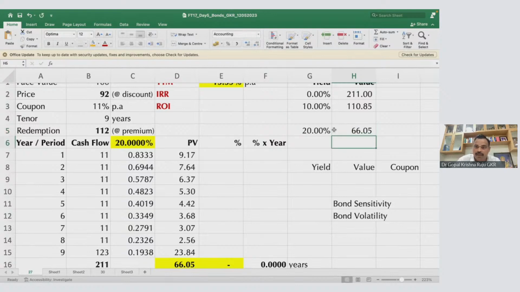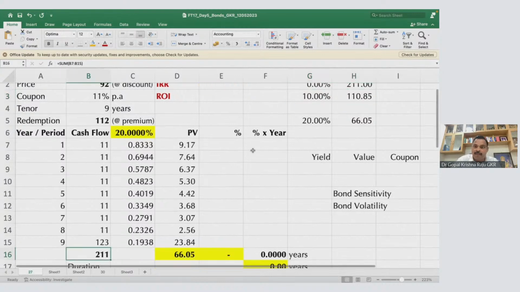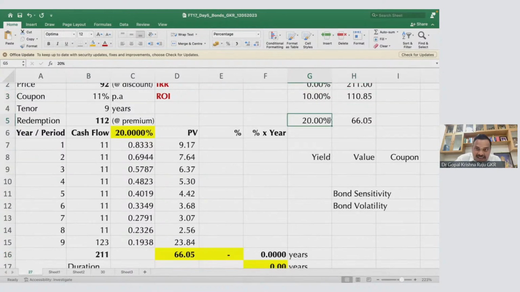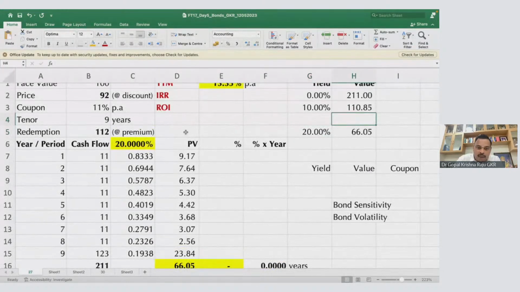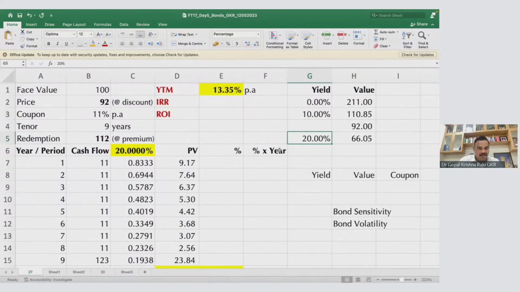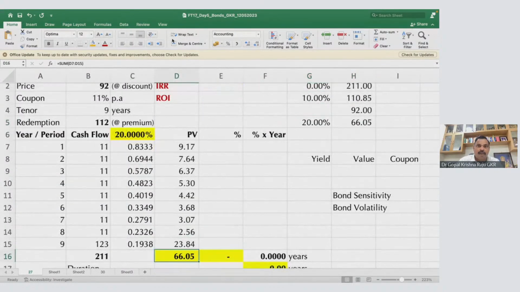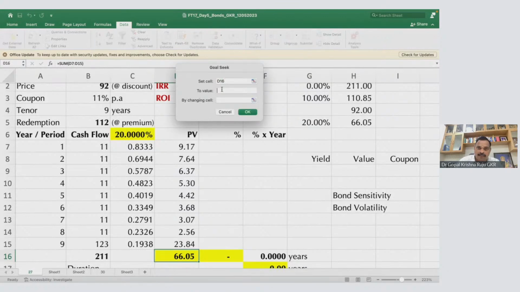Now, at a 10% yield, you have to invest 110 and get 211. At 20% return, you invest 66 rupees and get 211, then the yield is 20%. Now, you invest 92. So naturally, your return on investment is between 10 and 20. So how will you find this? I will use goal seek here. In goal seek, I'll fix this value as 92 by changing this value.